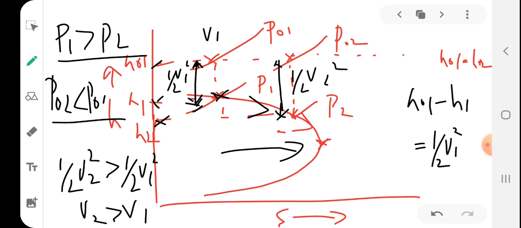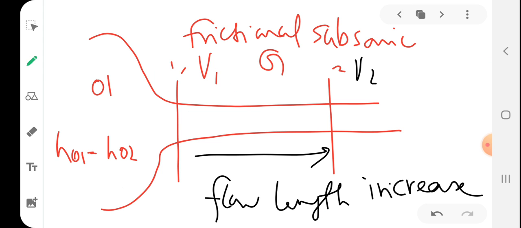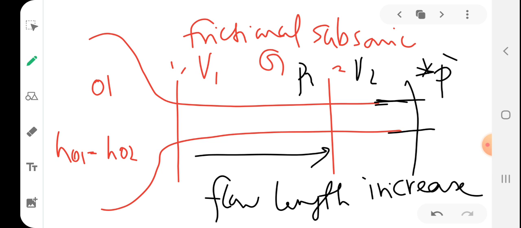Now students, if we continue through the length of the passage, at some point the static pressure reaches some state. Here it is P2. At some state, the pressure reaches a value called P star. At a particular value of static pressure P star, what happens? The entropy will become maximum.